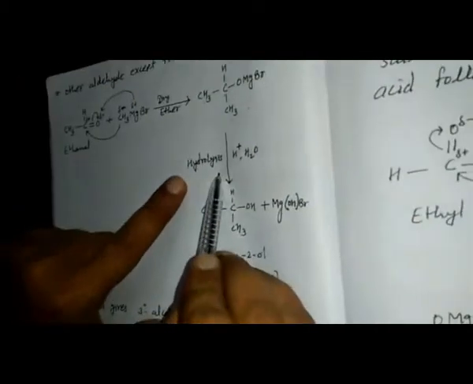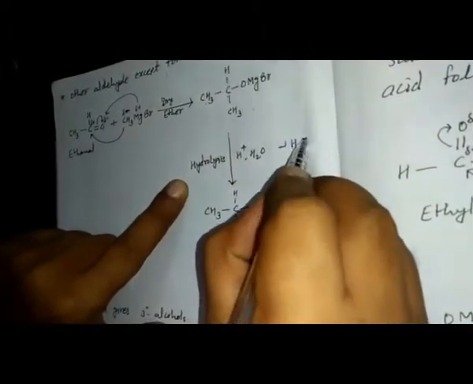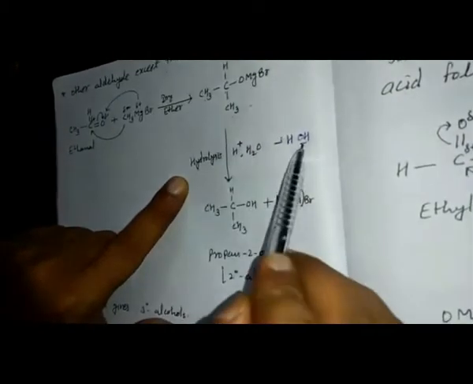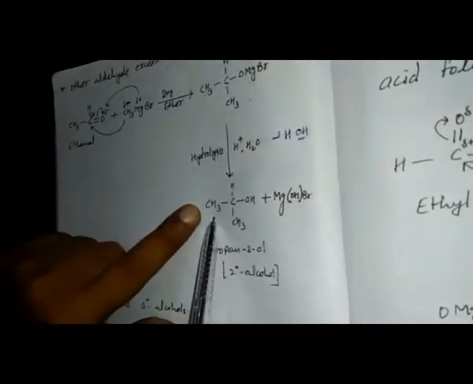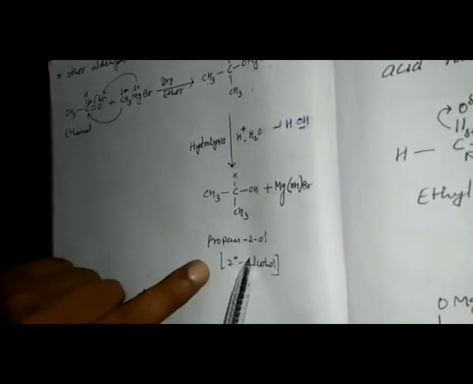Again, in the hydrolysis process, MgOHBr will be released. H2O is split up into HOH. This OH will react with Mg and MgOHBr will separate out, and hydrogen is attached here. So this is CH3CH(CH3)OH. This is a secondary alcohol.